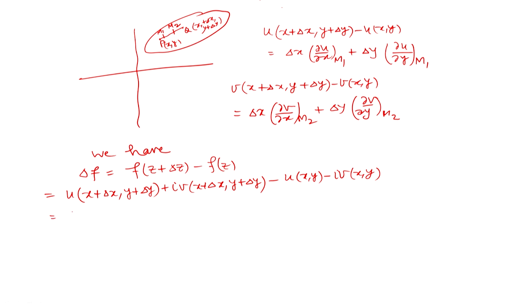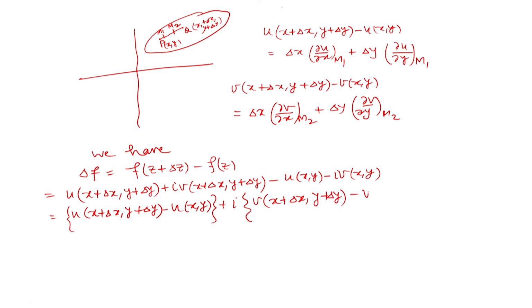Now, let us write u(x plus delta x, y plus delta y) minus u(x, y) plus i times v(x plus delta x, y plus delta y) minus v(x, y).